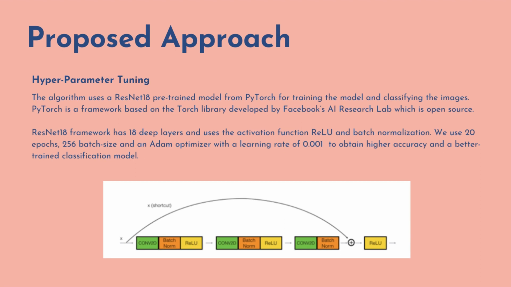The algorithm uses a ResNet 18 pre-trained model from PyTorch for training the model and classifying the images. The ResNet 18 framework has 18 deep layers and uses the activation function ReLU, that is the rectified linear unit, and batch normalization. We use 20 epochs, 256 batch size, and an Adam optimizer with a learning rate of 0.001 to obtain a high frequency and accuracy and a better trained classification model.